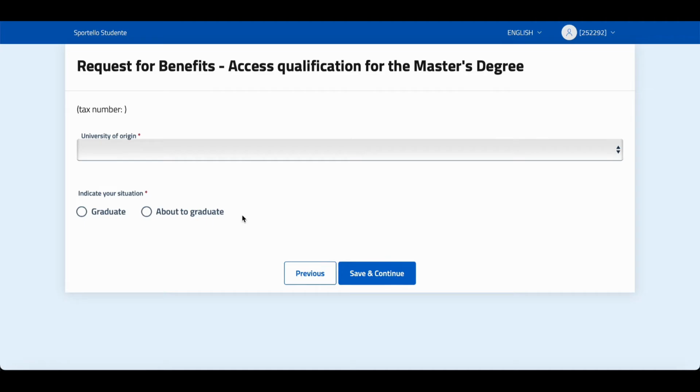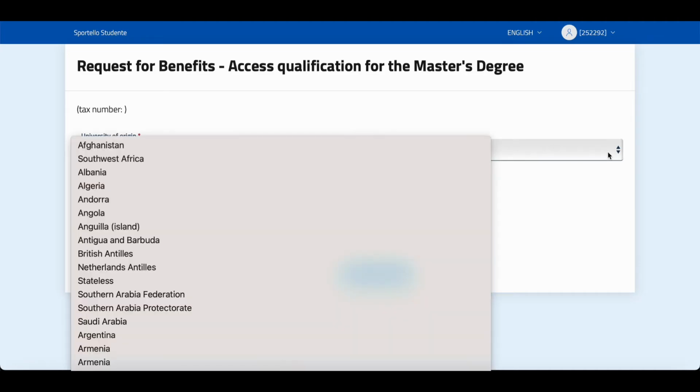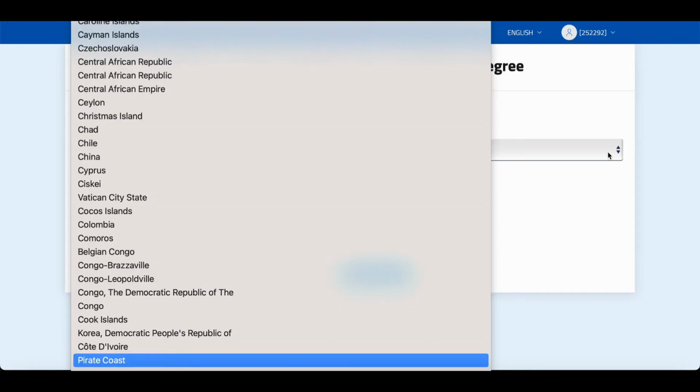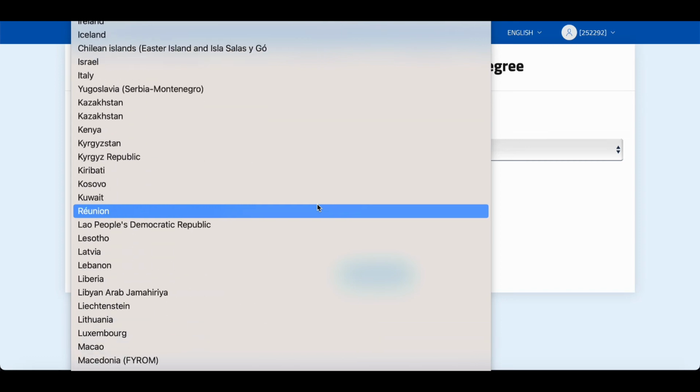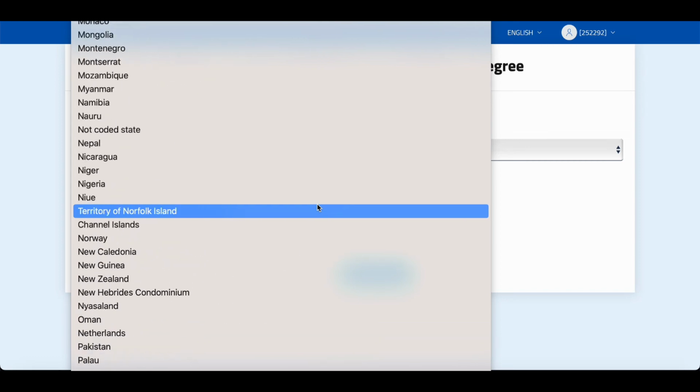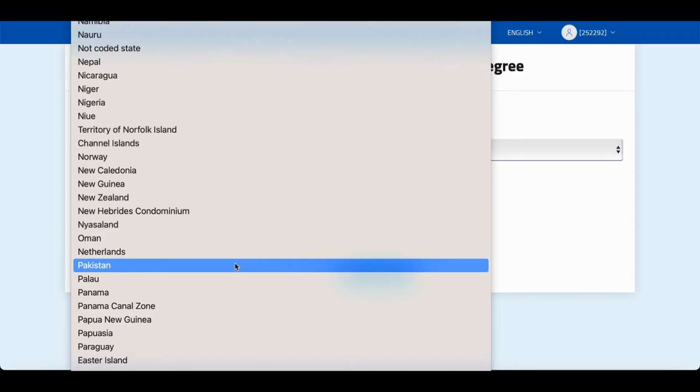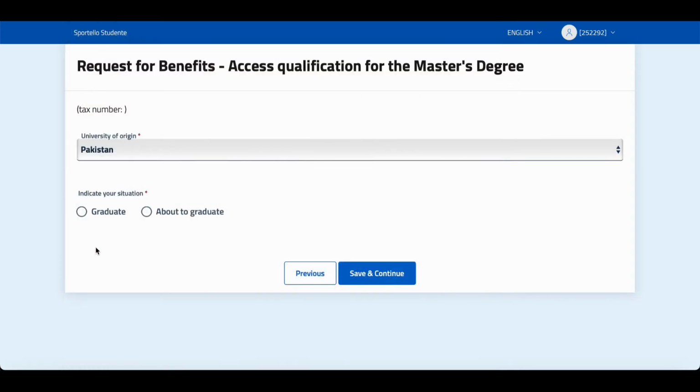So here you need to indicate your previous academic career. We choose Pakistan as your previous education, so obviously you need to choose the exact country where you got your previous education. And then you need to indicate whether you have completed your degree or not. If you have completed your bachelor degree, then you need to take the graduate option. Even if you are expecting to complete it soon, then you need to take the second option. Then we move to the next step.